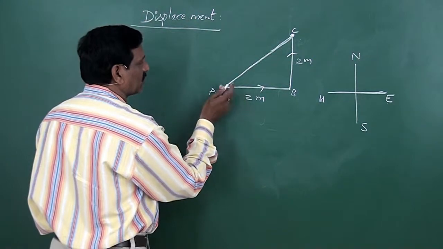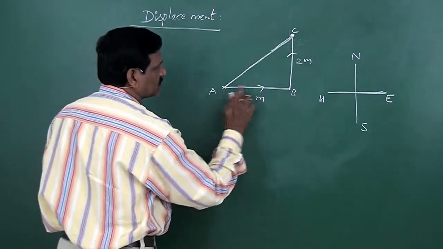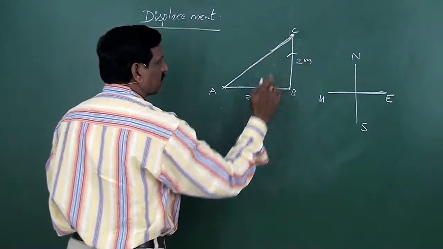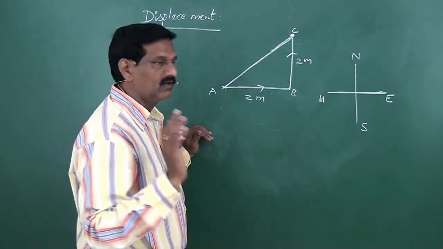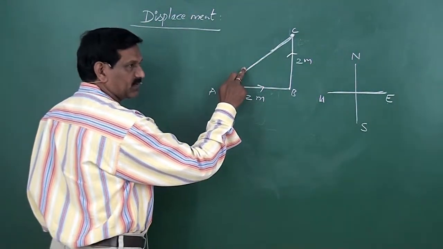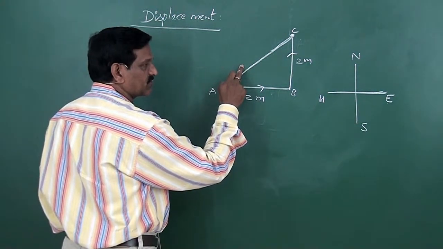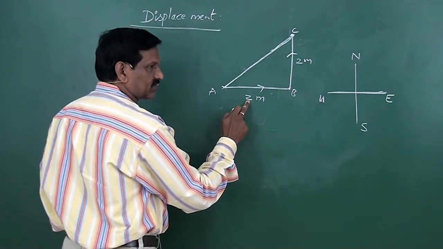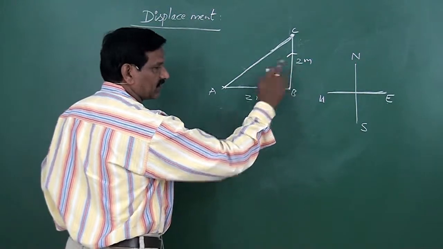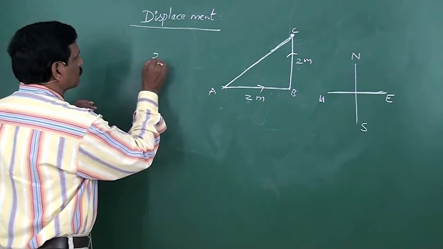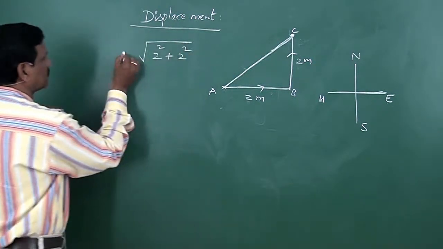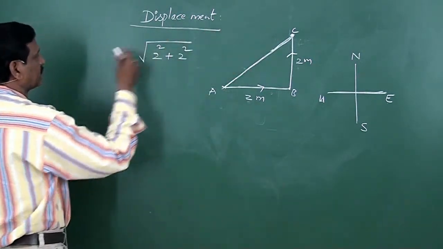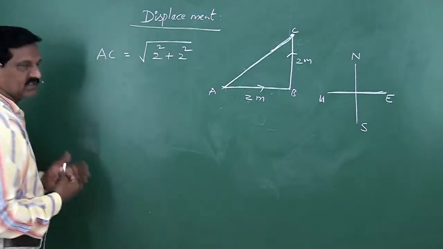So we have to calculate the length of this line. This is 2 meter, this is 2 meter. This is a right angled triangle, and this is the hypotenuse. Length of the hypotenuse means square of one side plus square of the other side, under root. So 2 square plus 2 square under root. This is the magnitude of displacement, that is AC.